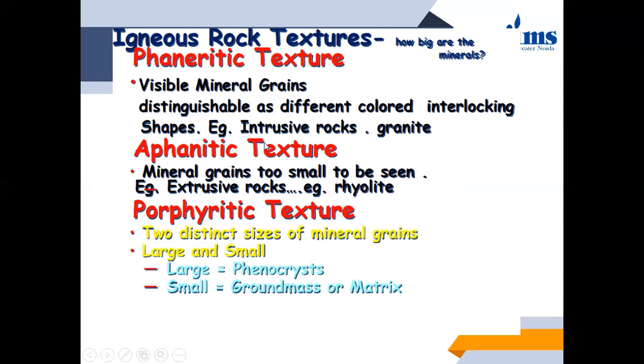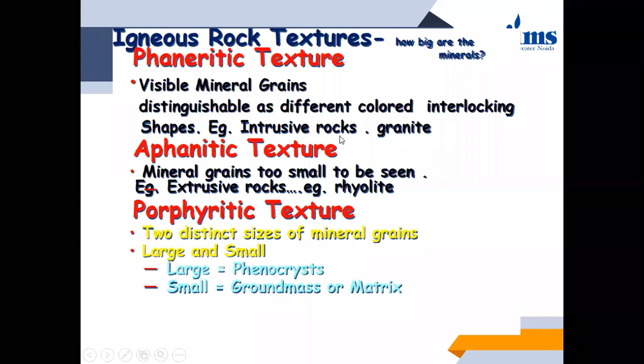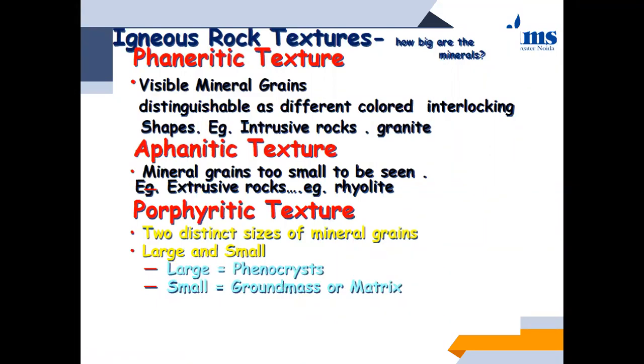Okay, so in phaneritic there are visible mineral grains. Example is what? The granite, जो सबसे first हमने study किया था. Okay, the first one is an example of this granite. Then second is aphanitic texture, like what is the example? The extrusive rocks. That means जो भी igneous rocks बाहर बन रहे, ground surface के बाहर, the volcanic rocks, those are forming due to the solidification of what? The lava. Okay, example is rhyolite.